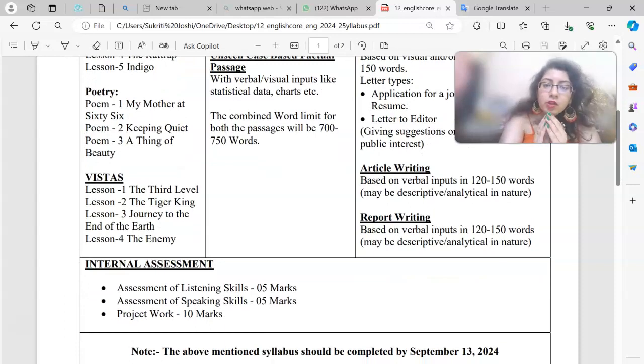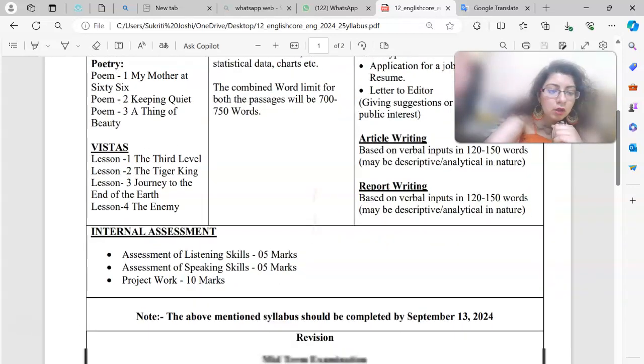Then when we talk about article writing, it is based on verbal inputs in 120 to 150 words again, right? It may be descriptive and analytical in nature. Clear? Now when we talk about report writing, it should be based on verbal inputs, and again it should be in 120 to 150 words. Just like article writing, it should range between 120 to 150 words. It may be descriptive, it may be analytical in nature. Clear?